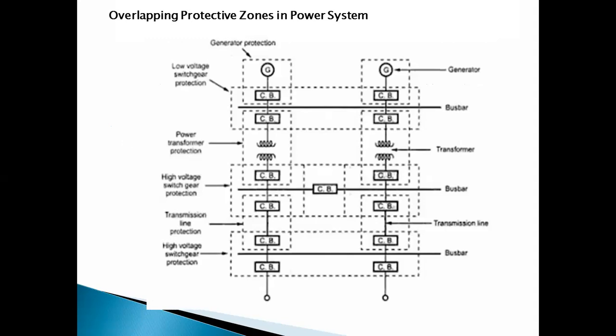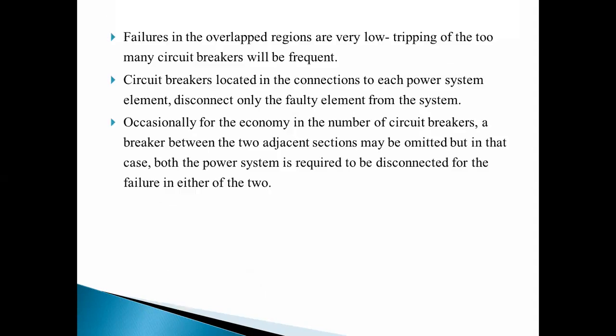And there is overlapping of the protective zones because no section should be kept without protection. That's why all these zones are overlapped, and if there is no overlapping, then the remaining unprotected part is called the dead zone.